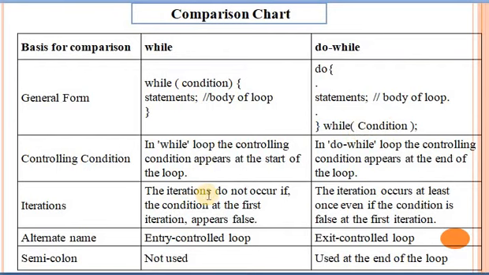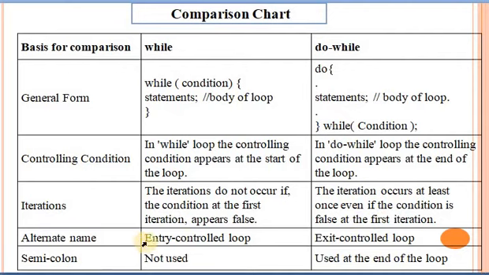Iterations. The iterations do not occur if the condition at first iteration appears false. Suppose the condition becomes false, then iteration does not occur. And in a do while loop, the iteration occurs at least once, even if the condition is false, at the first iteration.